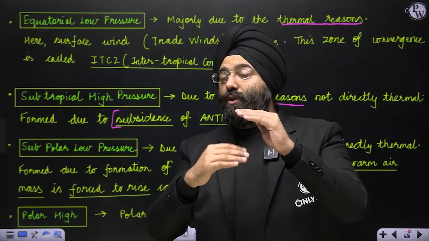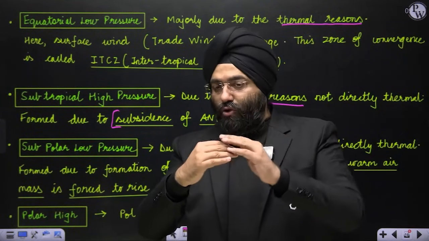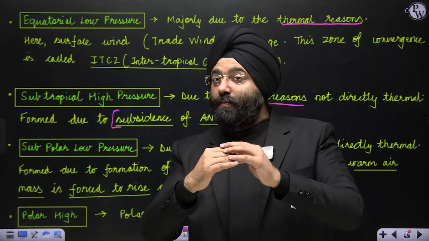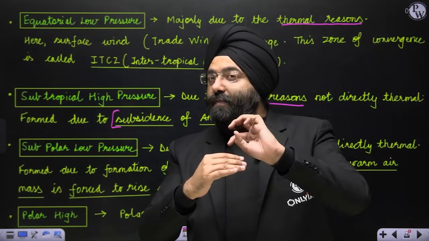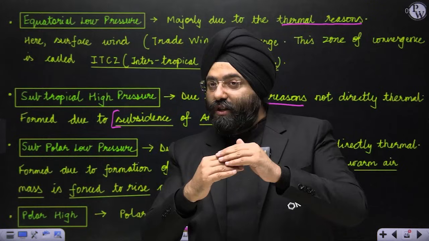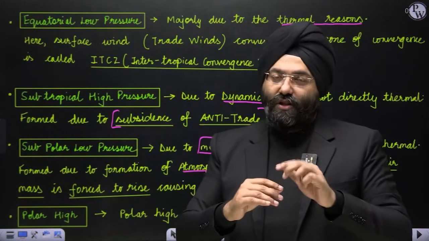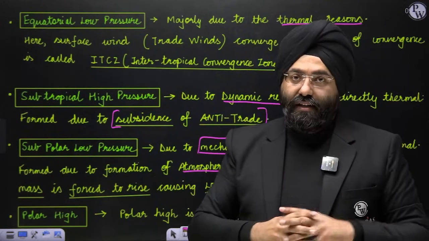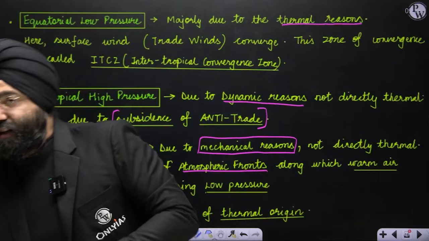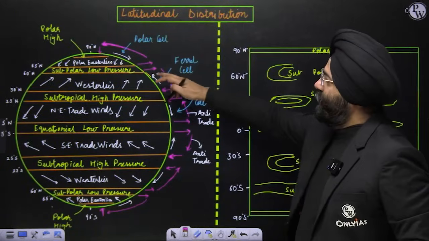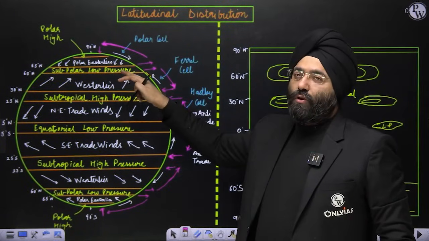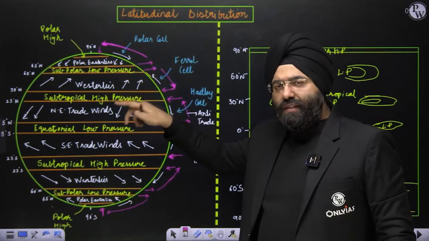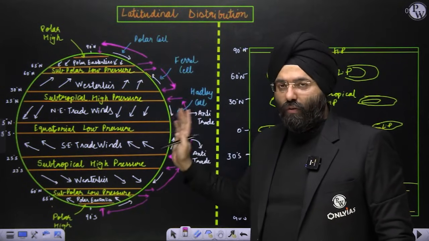Why is it pushed up? Because colder air is more dense, so warm air will be pushed up. If the warm air is pushed up, it is a mechanical force due to which low pressure is formed in that region. That is why subpolar low pressure is created because of mechanical reasons, which we will see in the topic of fronts when we get there.